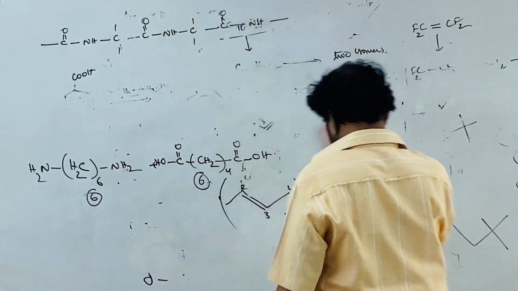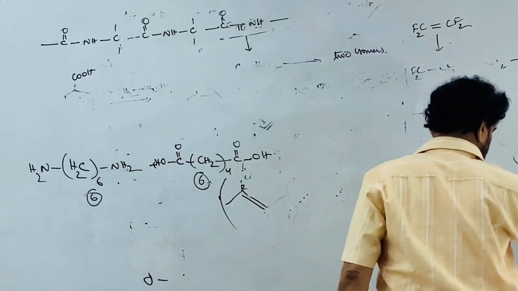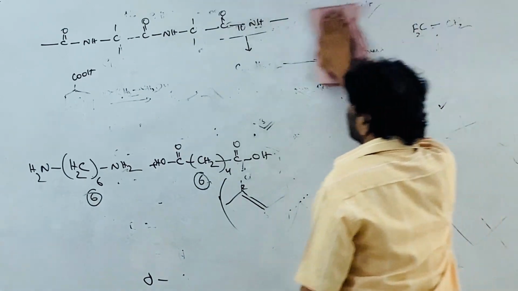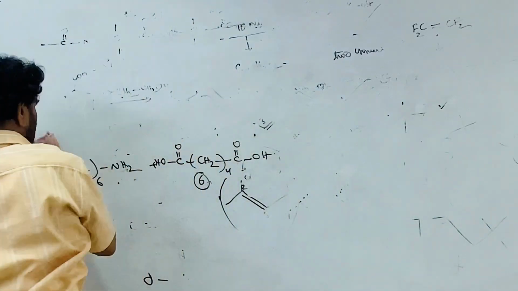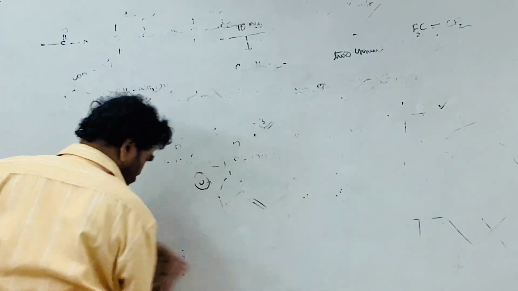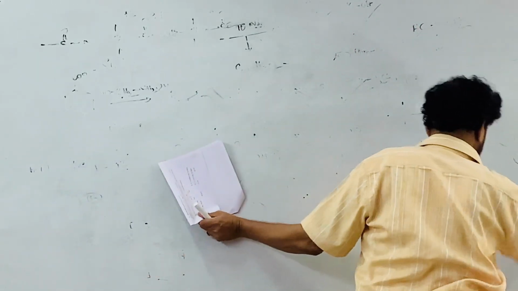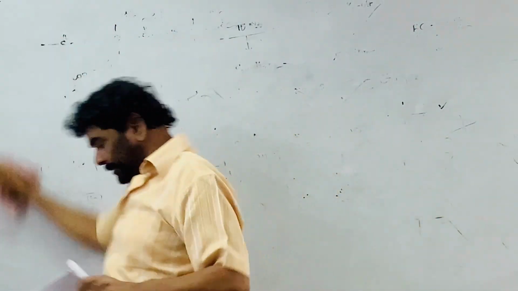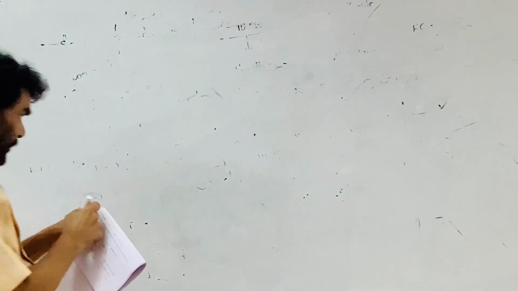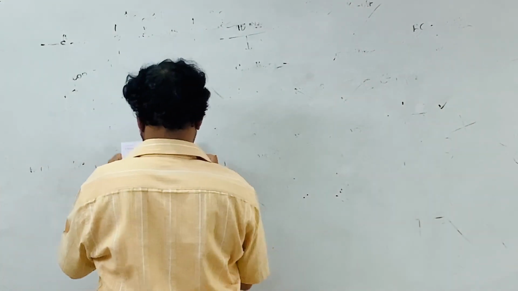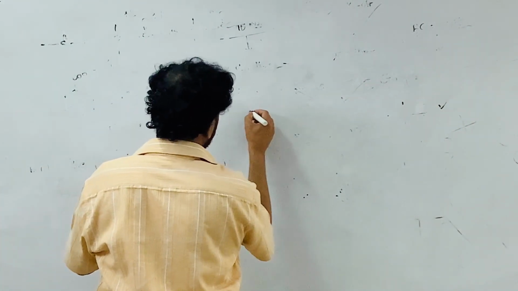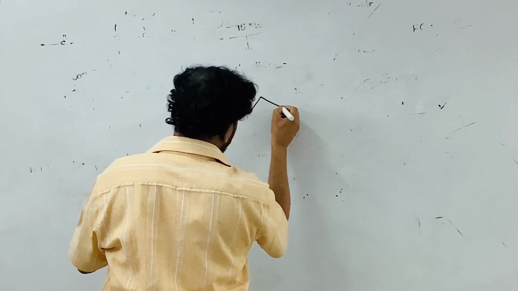See, in polymer chemistry, they have given the monomeric molecules, so we have to complete that process. This is the 4 carbon chain: 1, 2, 3, 4.